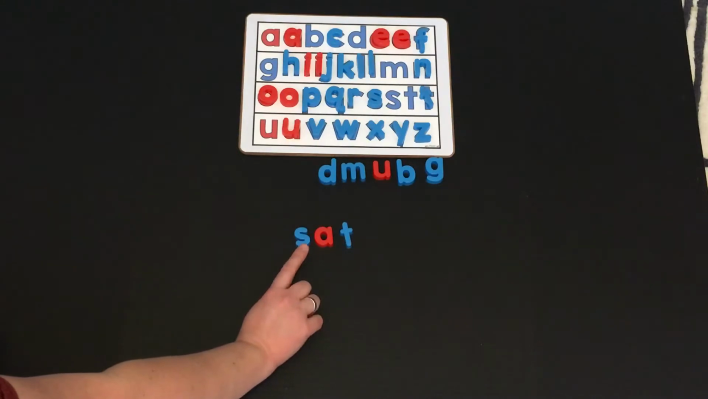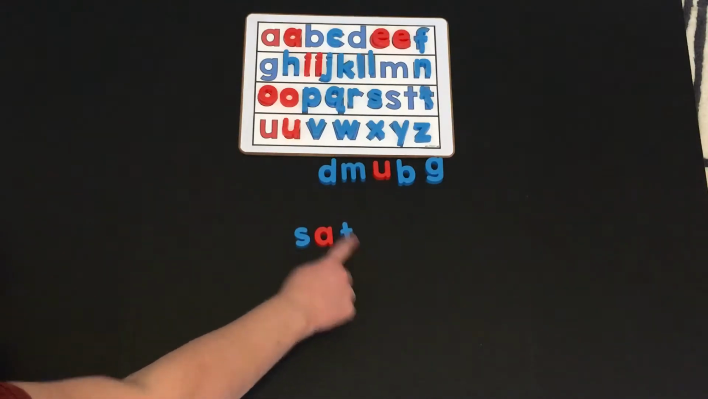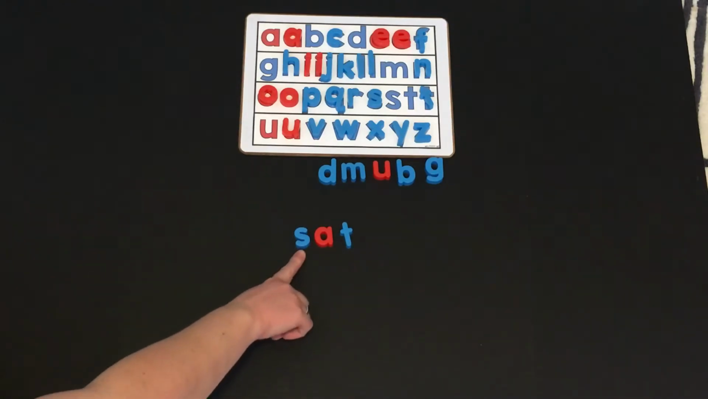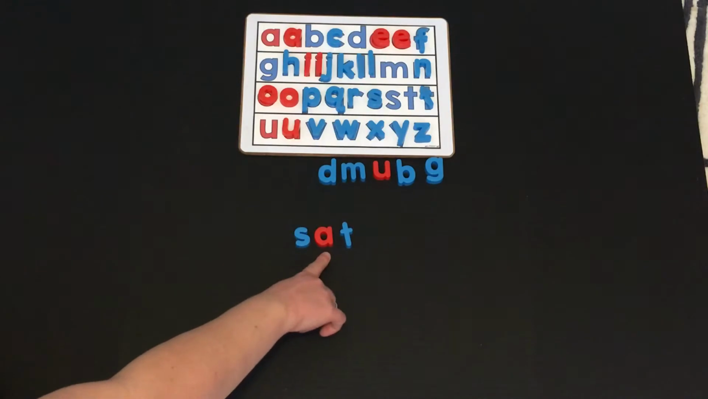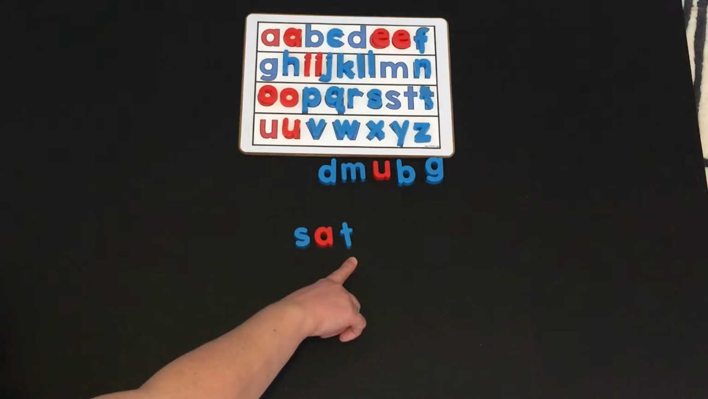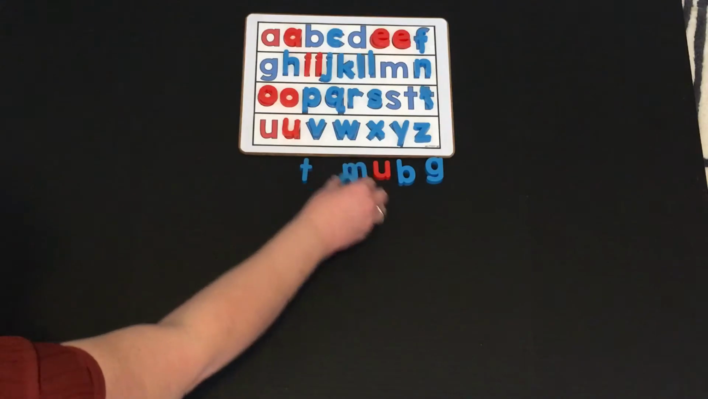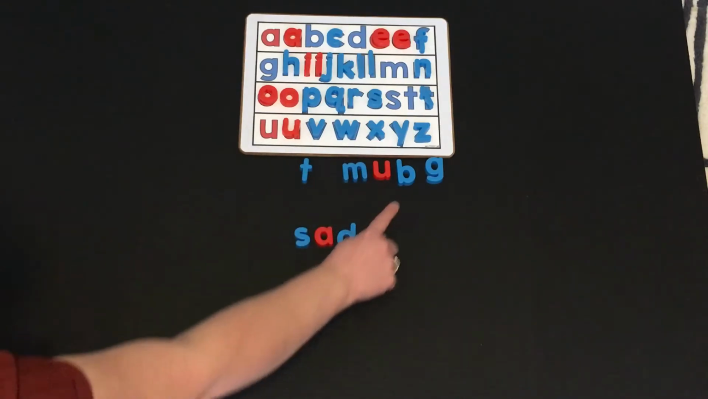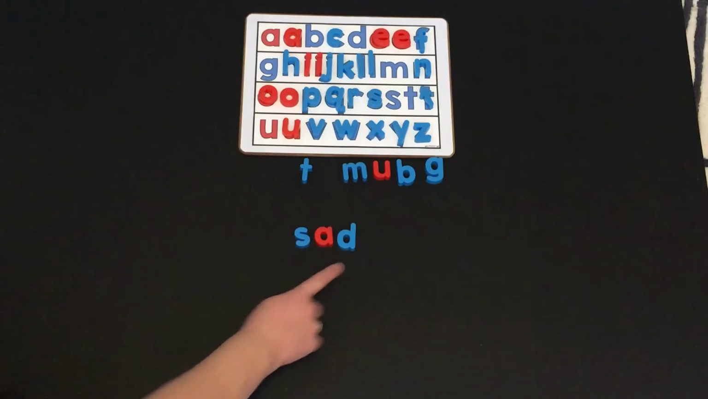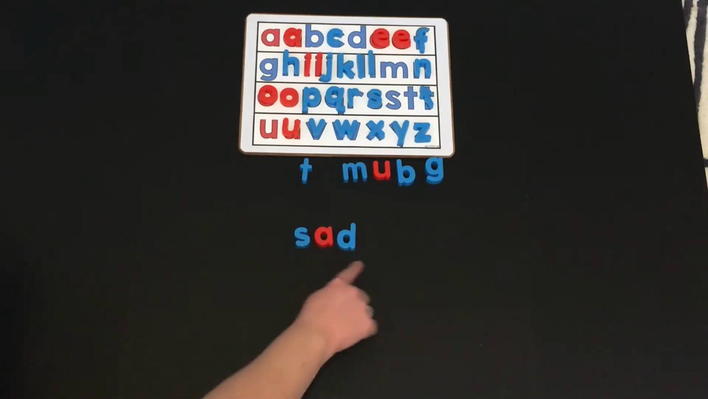Okay, let's say the sounds. S, A, T, and blend it, sat. Very good. Now we're going to change sat into sad. So for sad, do I need to change the beginning sound? Sad. No. What about the middle? Sad. No. What about the ending sound? Sad. Yes. I'm going to change that to a D. Make sure you grab the D and not the B. Sad. All right, let's say the sounds together. Sad. And blend it. Sad.